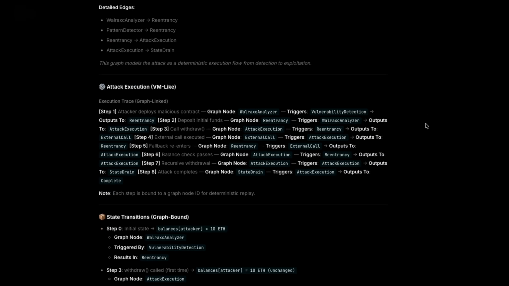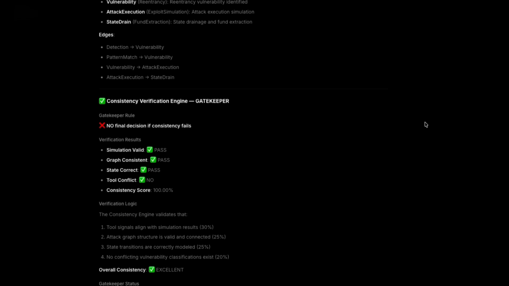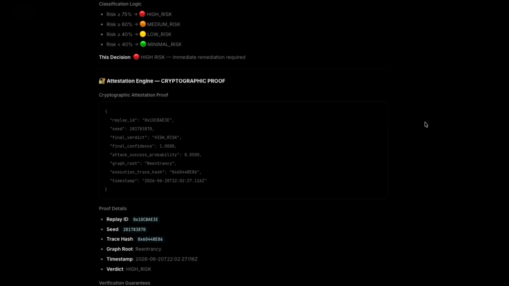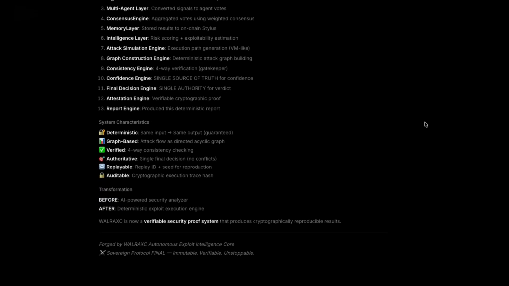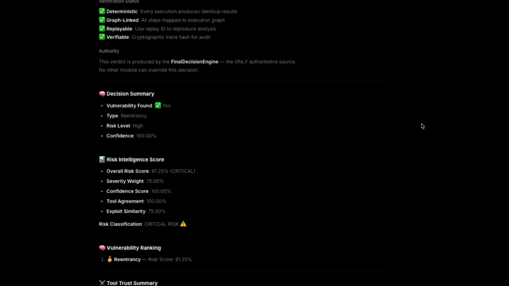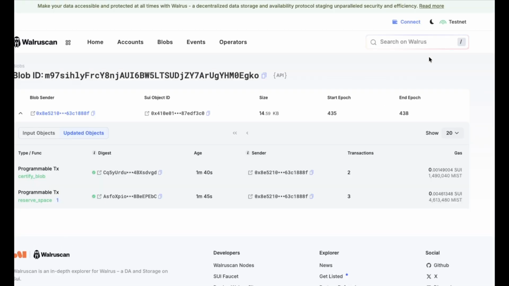You can see a lot of detail in the report, like a real-life security audit report, because it has a lot of sections to analyze, including the POC of an attack and everything for each section. Next, I will open Suiscan to show that we interact with the real Sui. Okay, let's start.